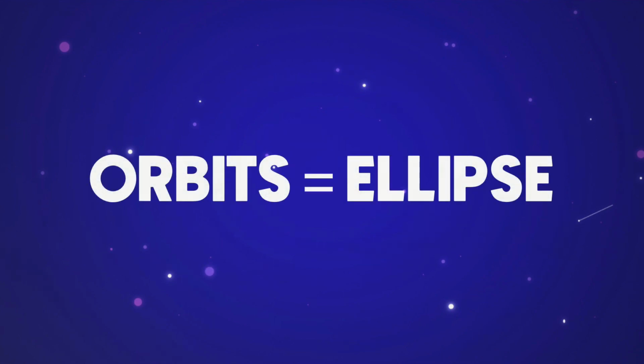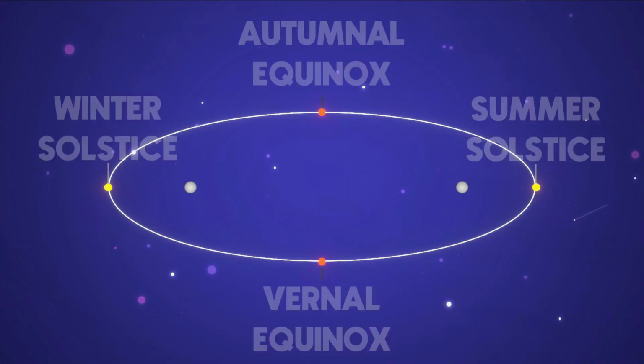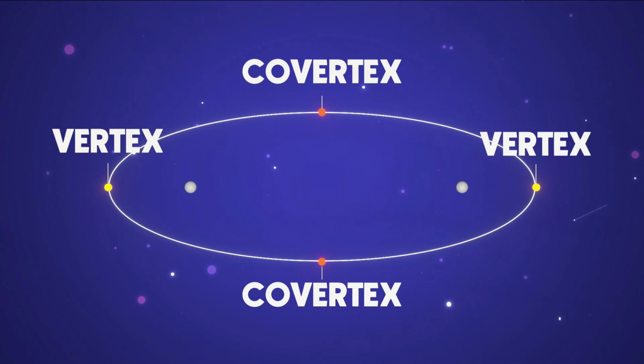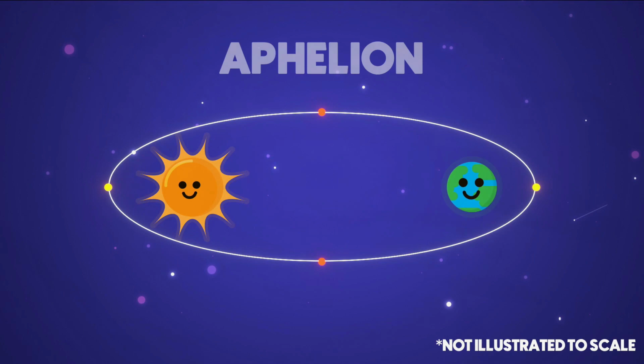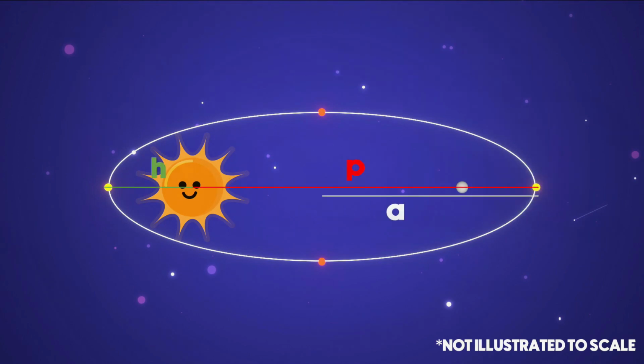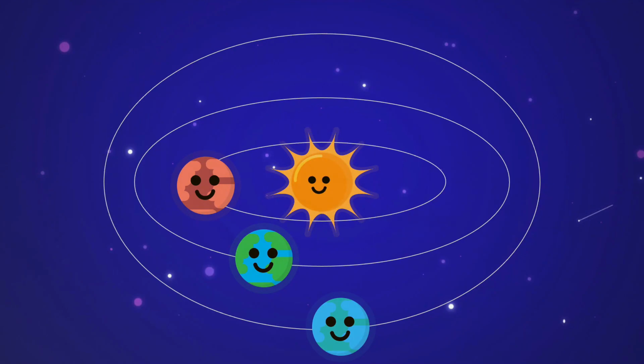Exactly. Aside from those, we also related various phenomena about orbits into concepts about ellipses. We tackled the concept of solstices and equinoxes and its connection with ellipses as vertices. We tackled the concept of perihelion and aphelion of the orbit and its connection with the foci of the ellipses. Finally, we tackled the different orbits of planets, alongside the relationship between the distances of their foci and their eccentricity.